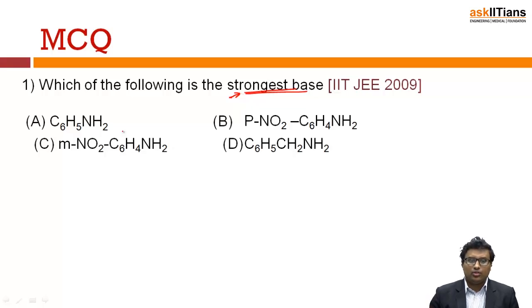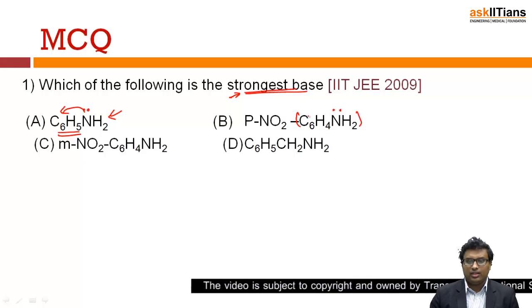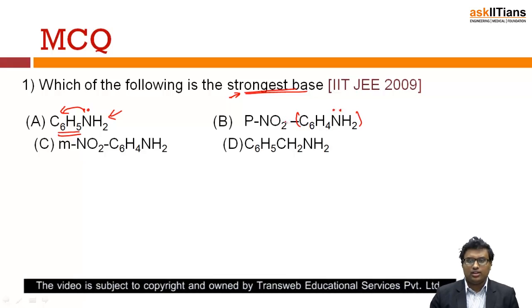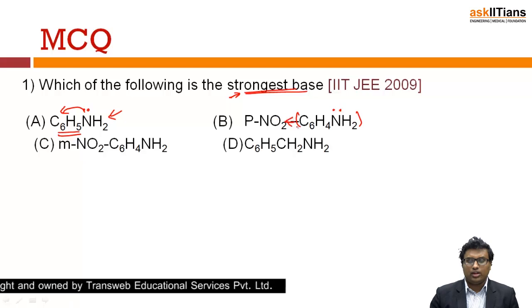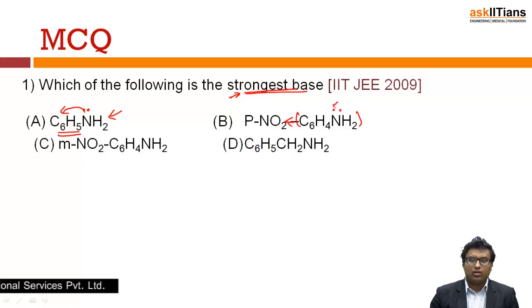Let's consider the options. C6H5NH2: the electrons on nitrogen are involved in resonance with C6H5. Then para nitroaniline: here NO2 is a withdrawing group, so the electron density is further decreased, and its basic nature is further decreased.